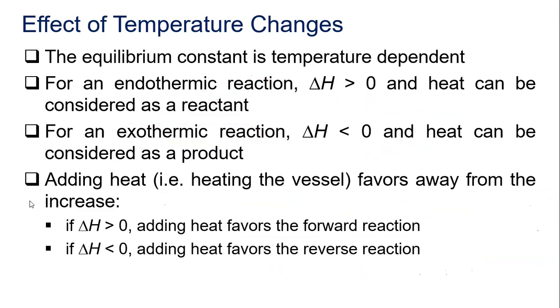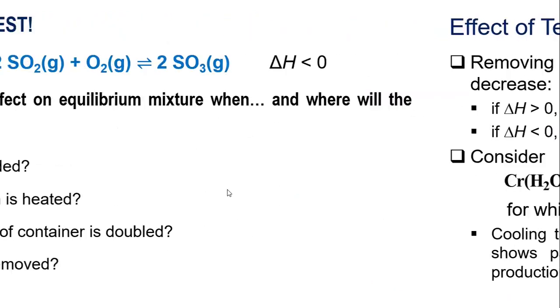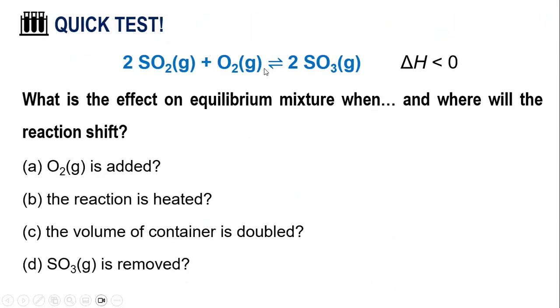Let's have a quick test. Okay, so here's the given. Make sure you balance your chemical reaction. So you have 2 SO2, and then of course you have O2. The delta H is less than 0, so that means it's an exothermic reaction.